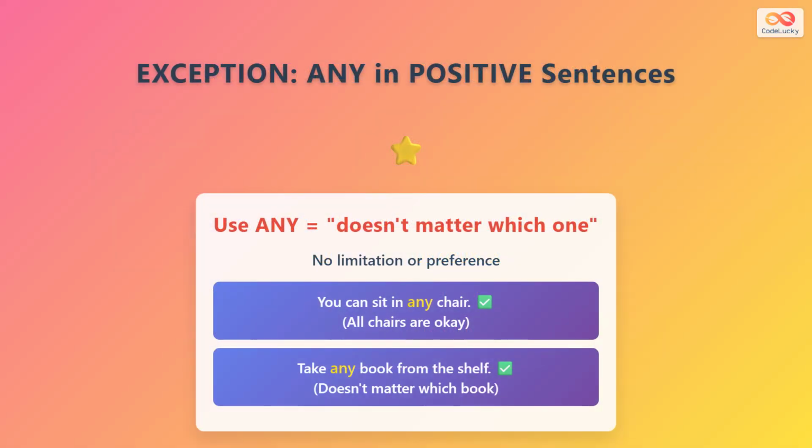There is an important exception. We can use any in positive sentences when we mean it does not matter which one. For example, you can sit in any chair. This means all chairs are okay, or take any book from the shelf. This means any book is fine.